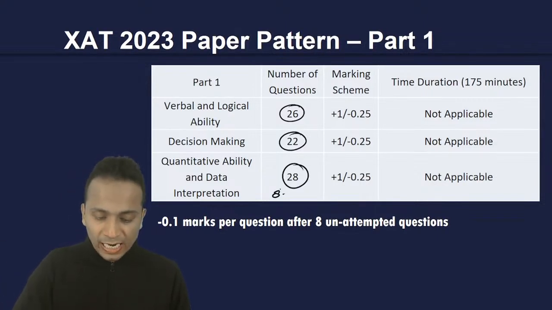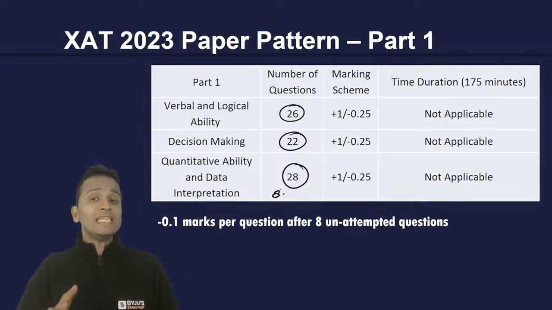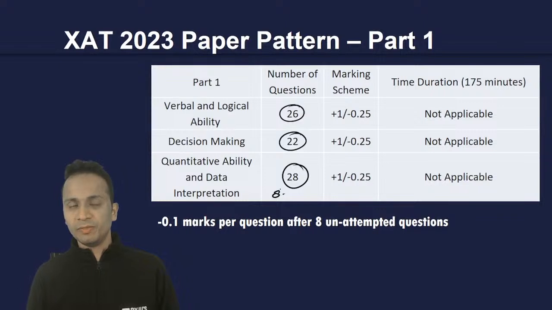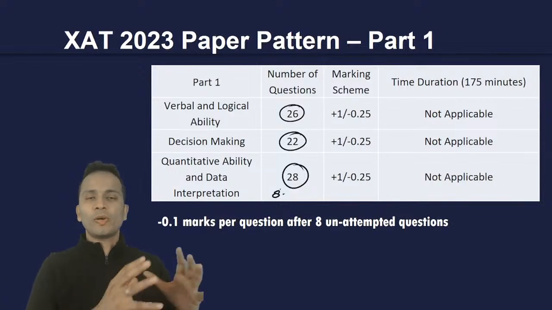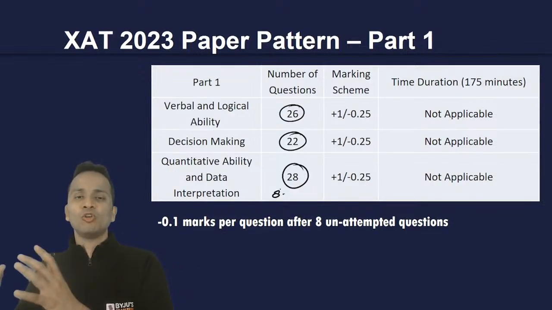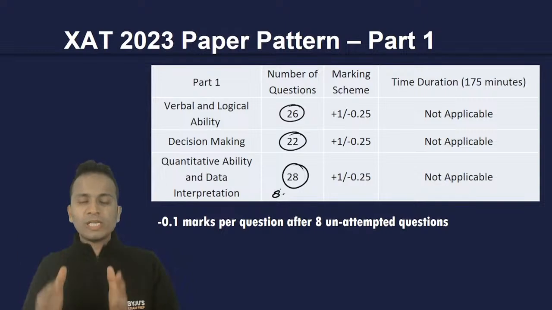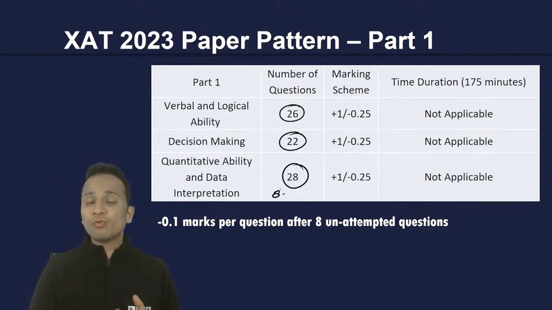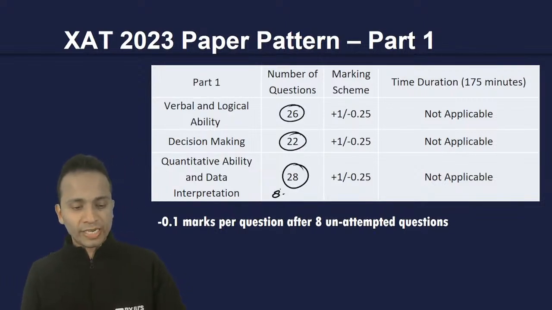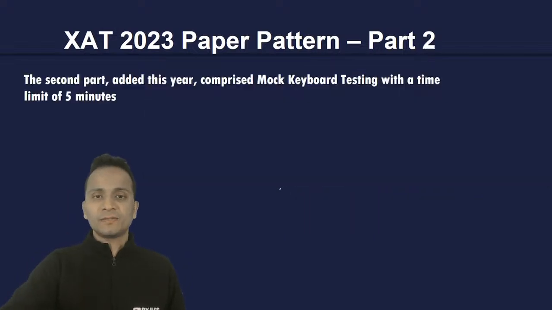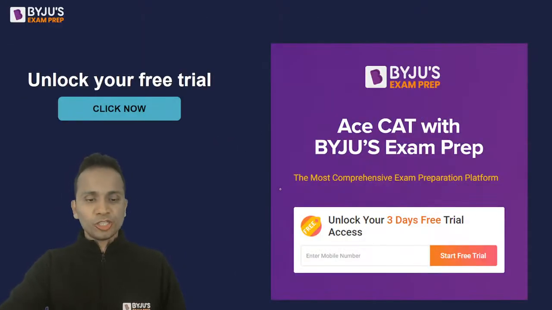Okay. Sir, will there be a sectional cutoff? Sonali, the examination never has a sectional cutoff. It's the college that sets the cutoffs. So XLRI, let's say, comes and says that I have an overall cutoff as well as a sectional cutoff. But any other college, let's say XYZ college, will say that fine, we don't have sectional cutoffs, but we'll set an overall cutoff. So through that examination, you'll find plenty of colleges that will have sectional cutoffs as well. XLRI is one of those colleges. So in XLRI, you will find sectional cutoffs. All right, friends, so any other question?